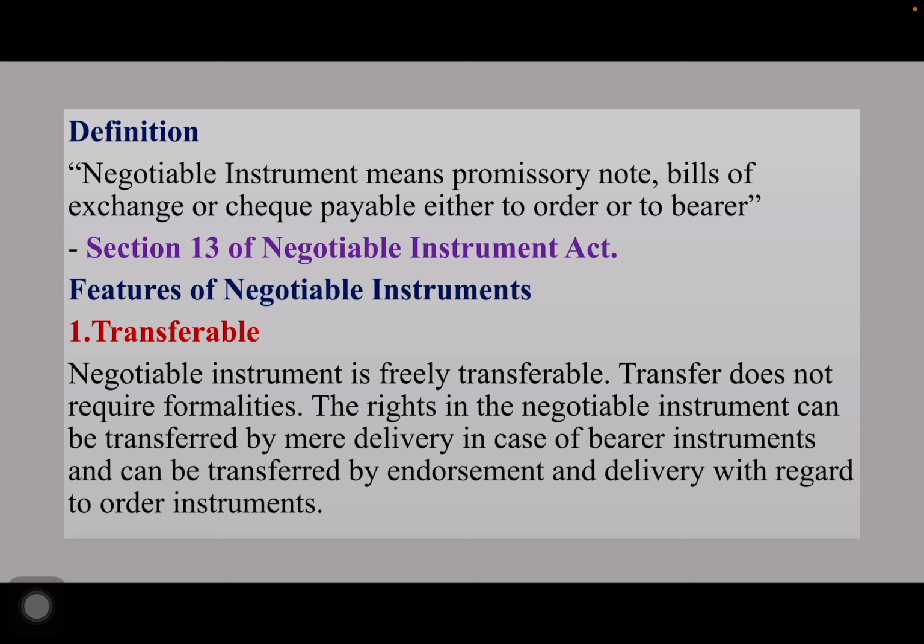Definition. Section 13 of Negotiable Instruments Act defines negotiable instrument in the following way. Negotiable instrument means promissory note, bills of exchange or check payable either to order or to the bearer. Now let us look into the features. The first and most important feature is transferability. Negotiable instrument is freely transferable.